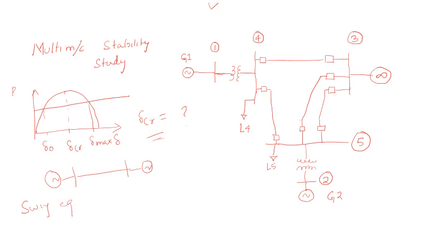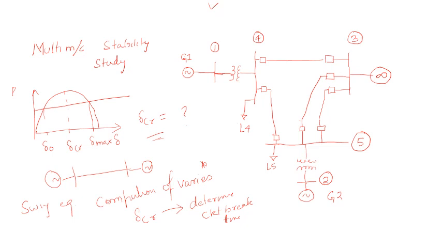Therefore the computation of various parameters. Now among various parameters I am mostly focusing here on delta CR, because delta CR will determine our circuit breaker operation, determine your circuit breaker time. Okay, circuit breaker time. So delta CR calculation will be very much difficult if you increase the number of machines.